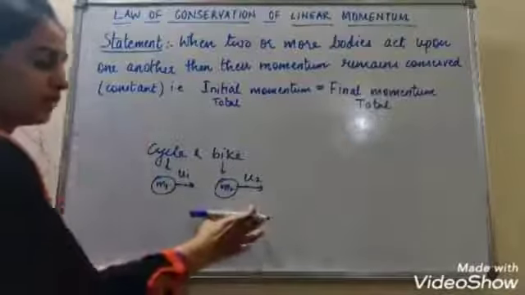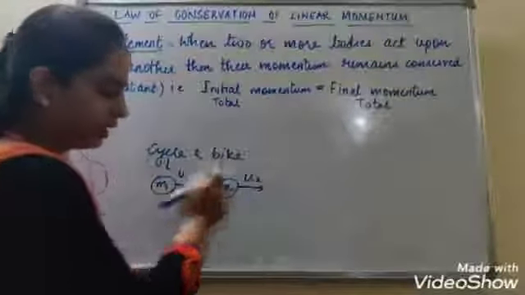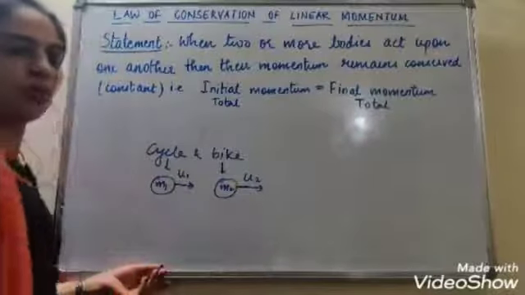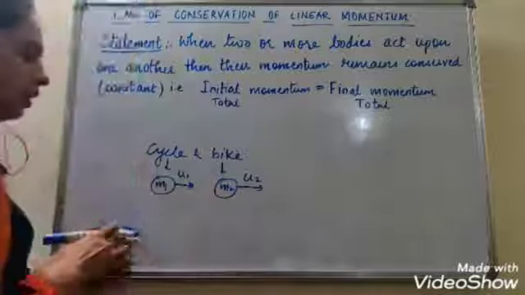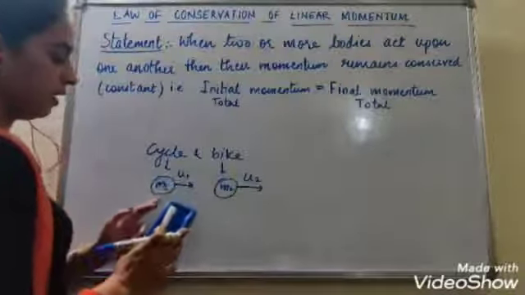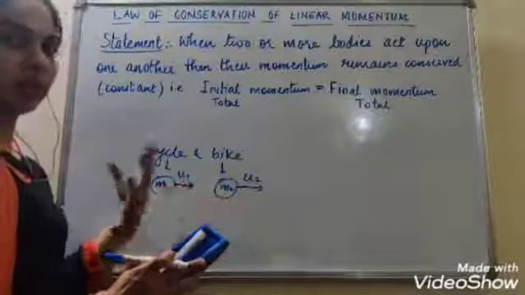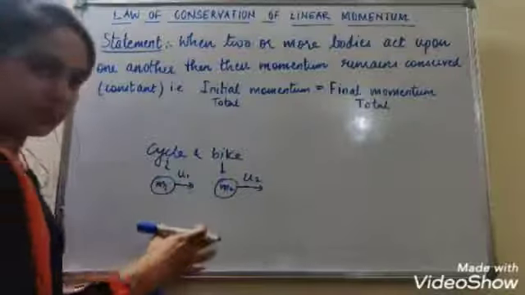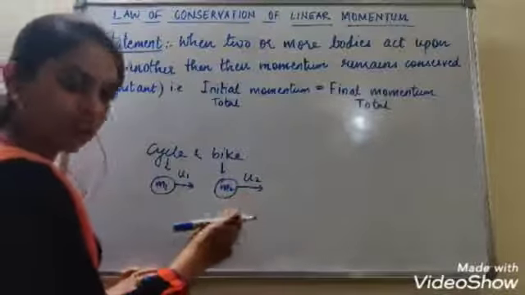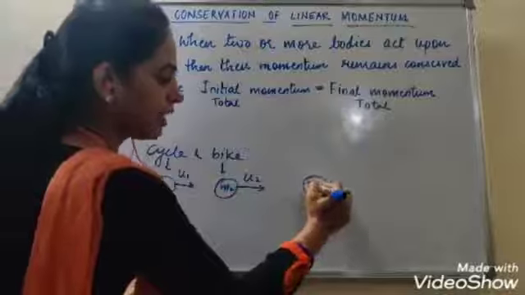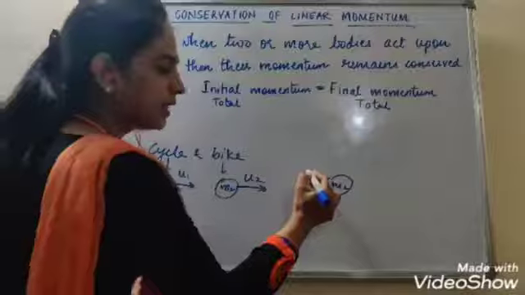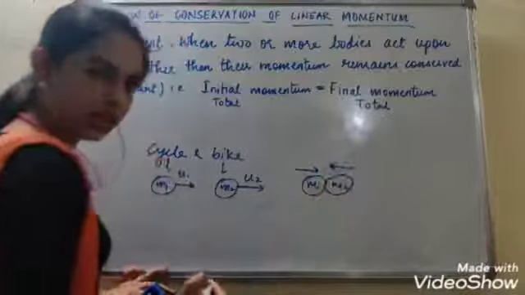Let us say after some time they both collide. To make it realistic, the bike is moving with greater velocity and the cycle is moving with lesser velocity. So after some time both will come at the same point and they will collide. So here masses m1 and m2 will collide. That means they will exert a force on each other.